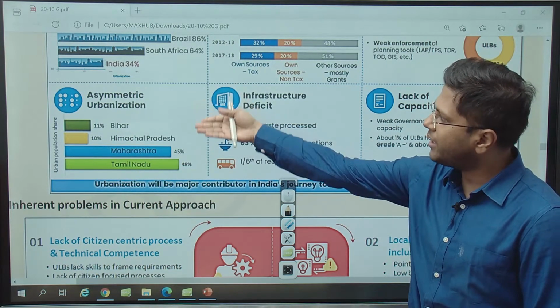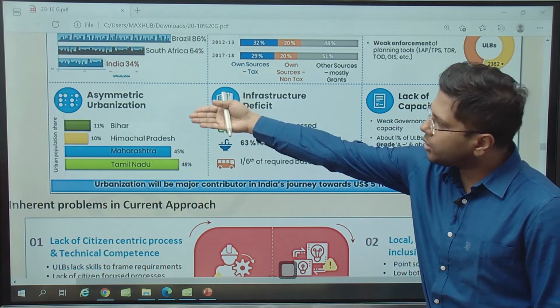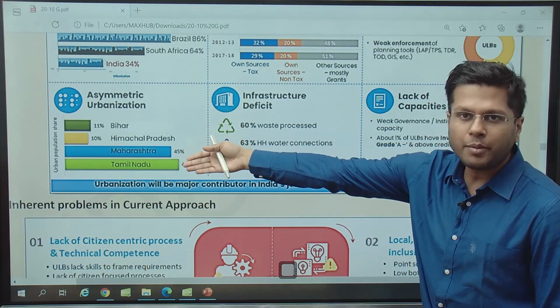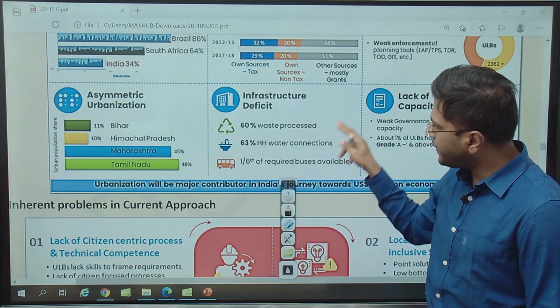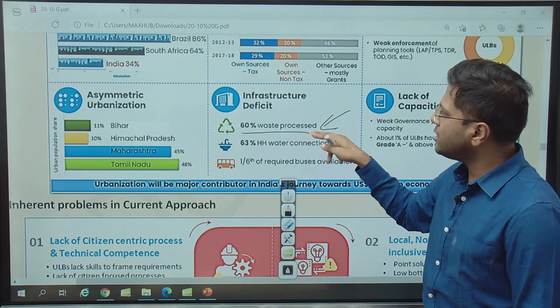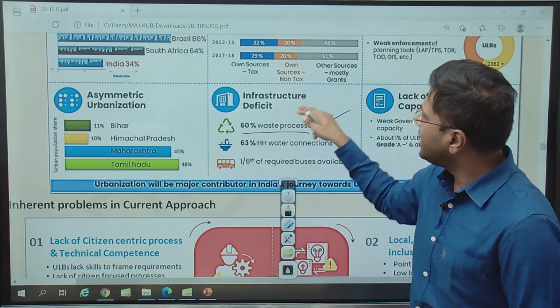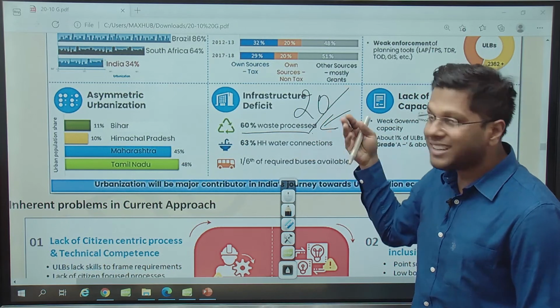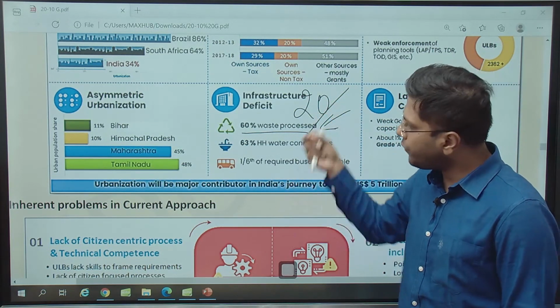All the states will have to wear the same kind of policy, which is not practically possible because different places have got different urbanization levels, right? There's less amount of infrastructure. Although there are figures here, 60% waste processed, actually the amount of waste effectively processed is not even 20%. Waste collection itself is very less. And waste processing, plastic processing, we are talking of all that in urban areas.